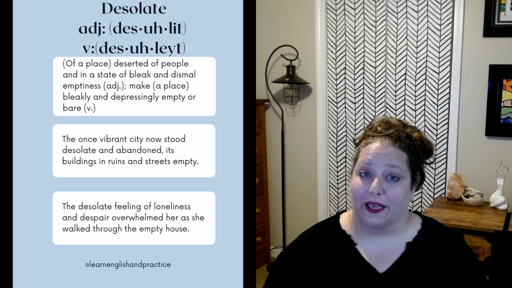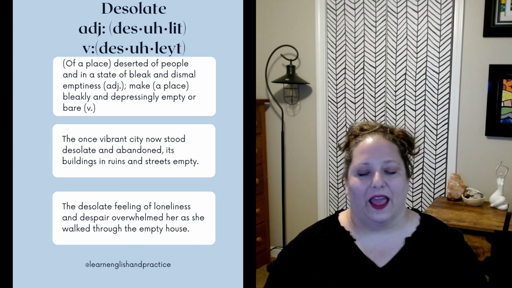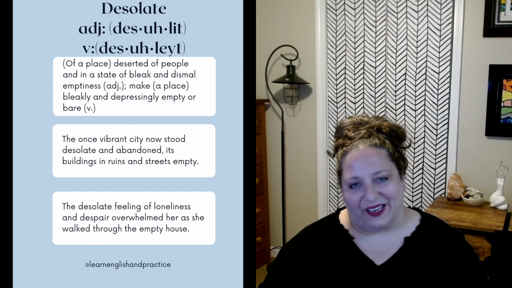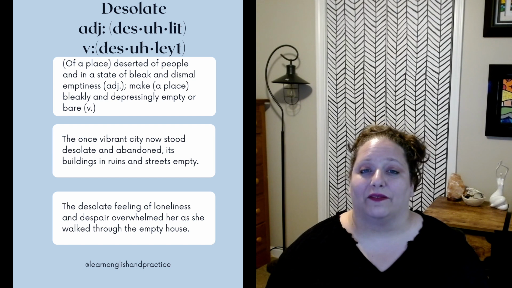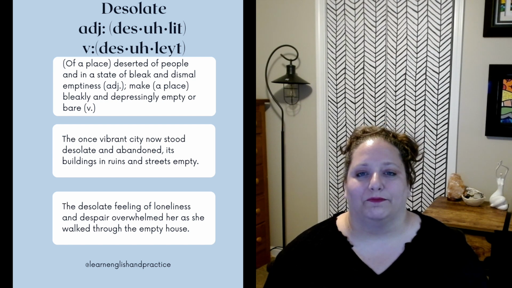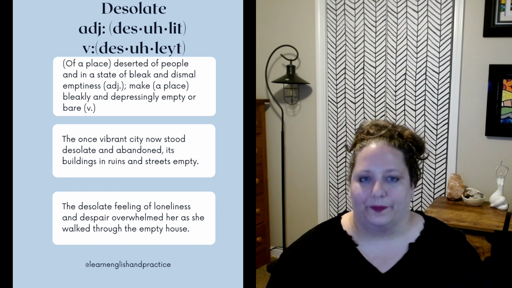So this word can be pronounced in two ways. As an adjective, it's desolate, and as a verb, it's desolate. So let me explain what it means in both of those ways. So first we have of a place deserted of people and in a state of bleak and dismal emptiness. That's as an adjective, desolate.